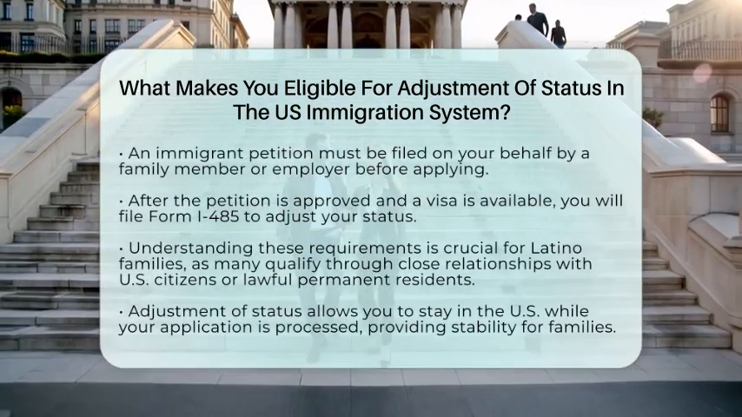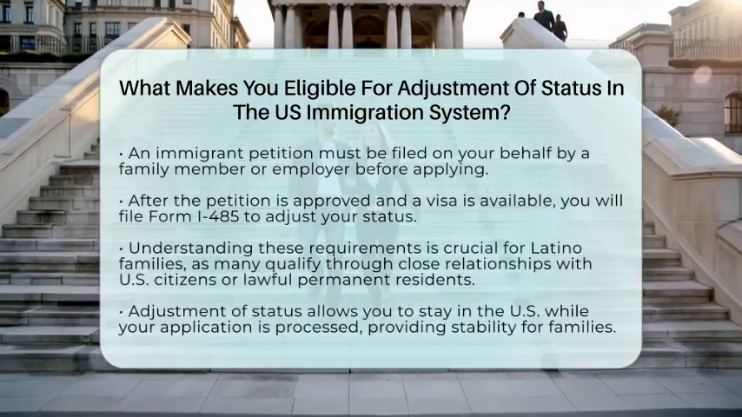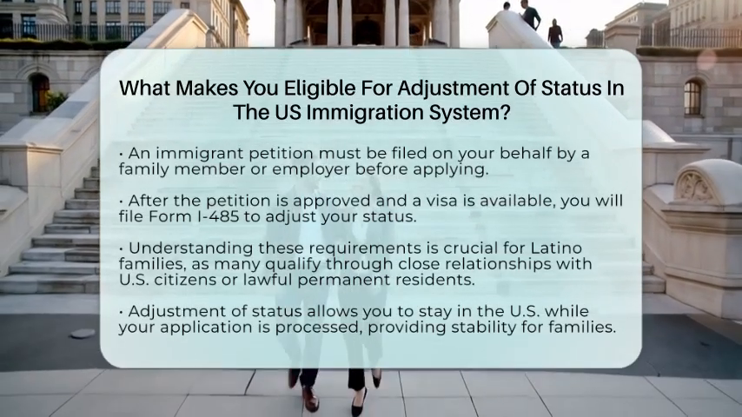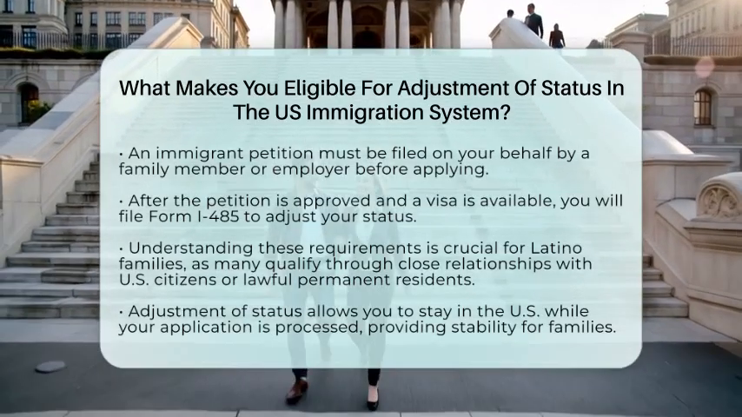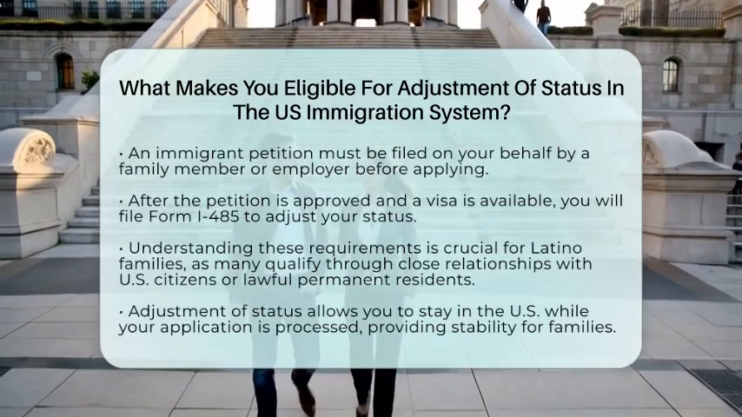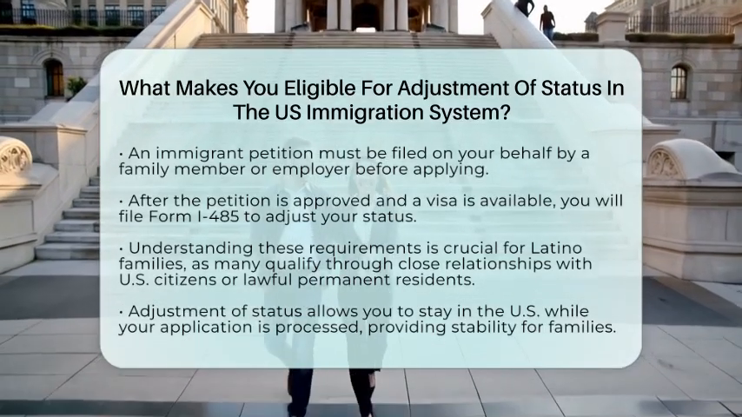Many families qualify through close relationships with United States citizens or lawful permanent residents. It's crucial to ensure lawful entry and maintain your status to avoid complications. Adjustment of status allows you to stay in the United States while your application is processed.